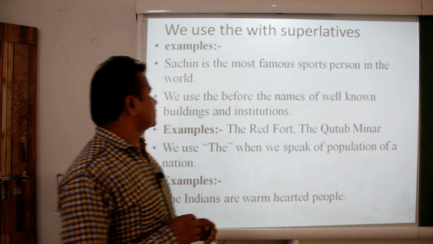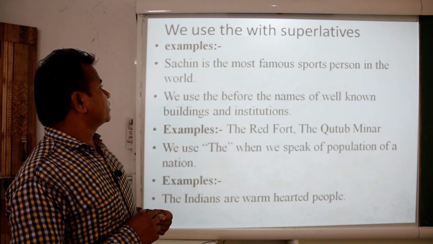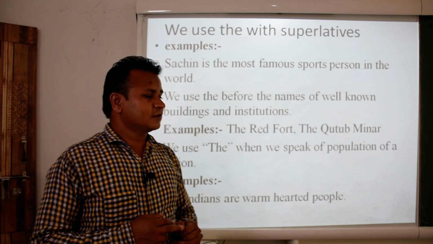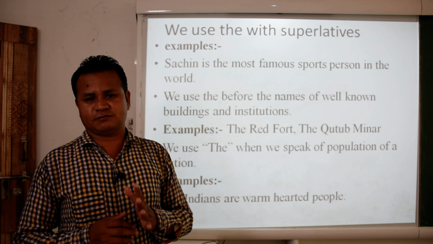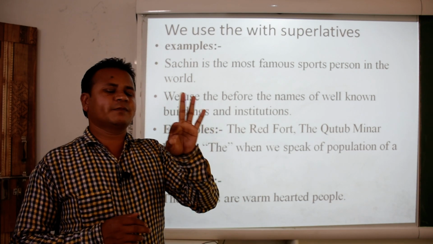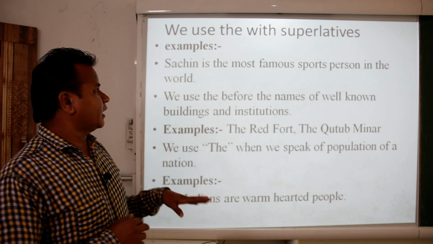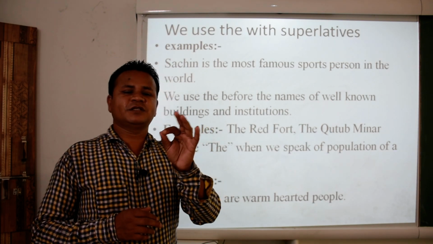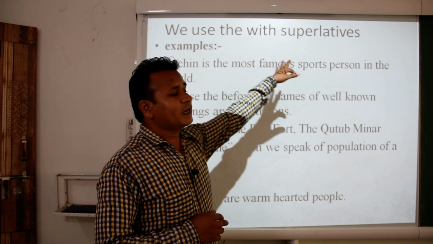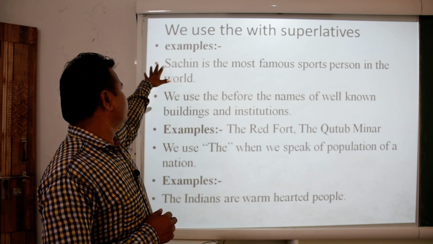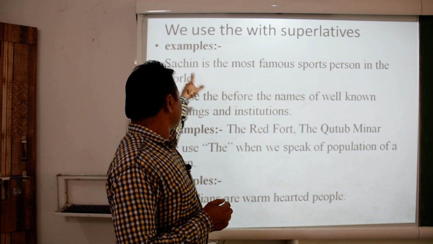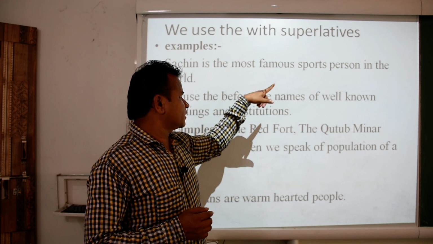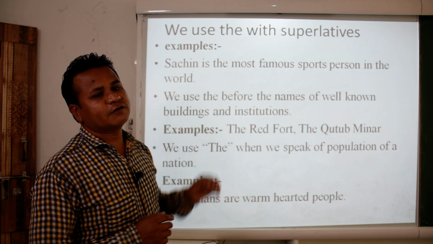Then we use "the" with the superlative. Whenever we use superlative, there are three degrees: positive, comparative and superlative degree, and you all are familiar with this. So, whenever we use the superlative degree, that time we have to use "the". For example, Sachin is the most famous sports person in the world.